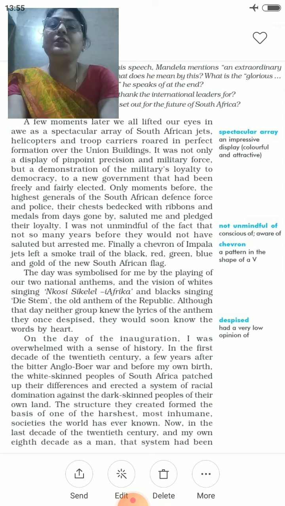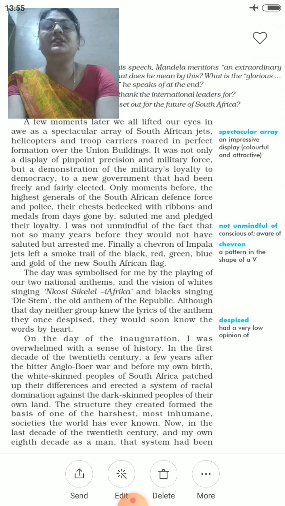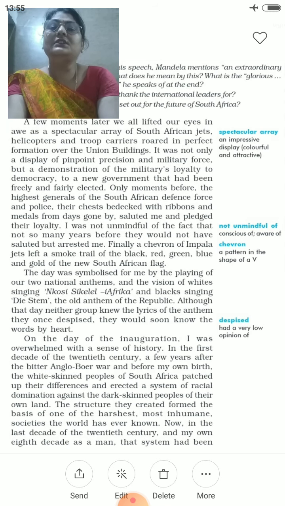It was not only a display of pinpoint precision and military force, but a demonstration of the military's loyalty to democracy. Means when they were doing their job, they were demonstrating something. It was not just to show their power. It was for the demonstration of the military's loyalty to democracy. Which democracy? That Nelson Mandela brought in the country. To a new government that had been freely and fairly elected.